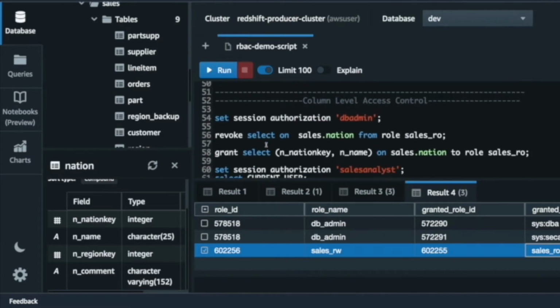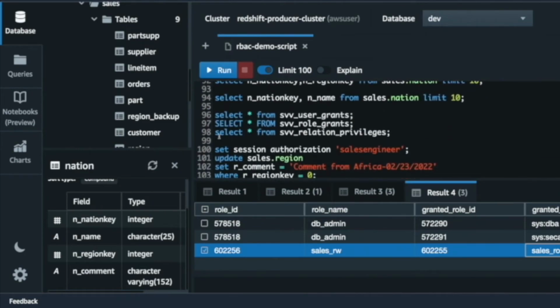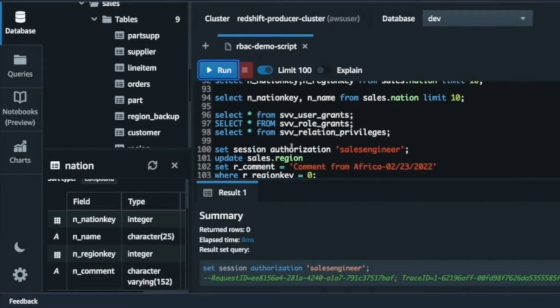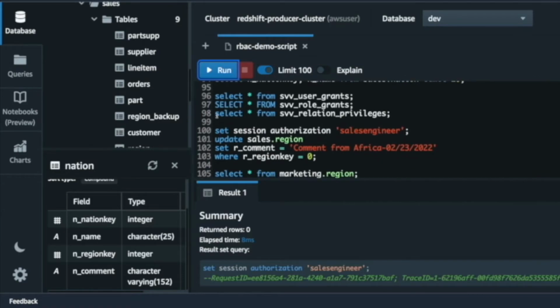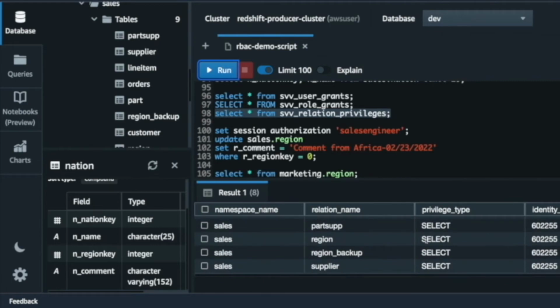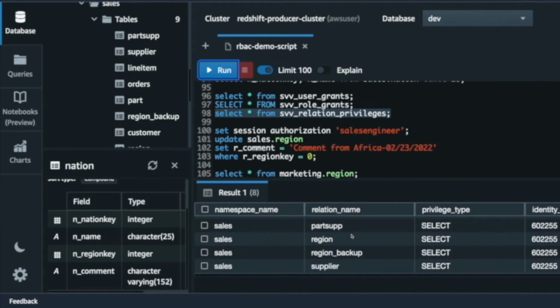So again, coming back to the point where we left, let's now also look at this privilege. Okay, actually we need to change the session authorization again. So now it's back to sales engineer, and let's run this session SVP relation privileges, and you see all, actually it is showing 8 because all the privileges are there except on the nation, so it's just showing 8. Okay, so you will not see nation here because it has a different level of permission now with only 2